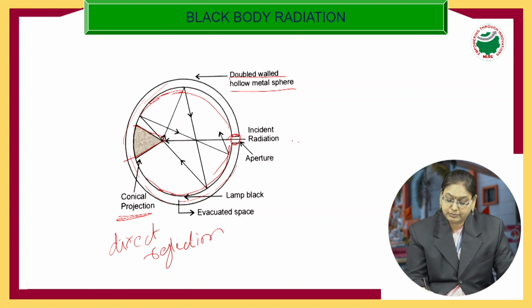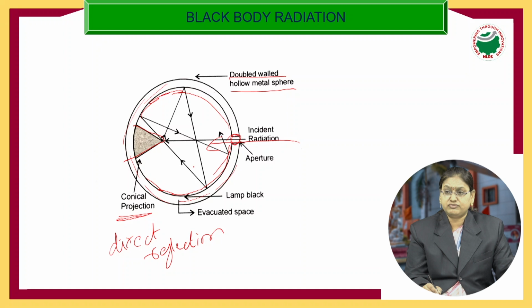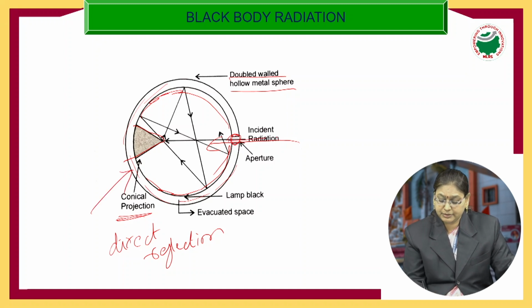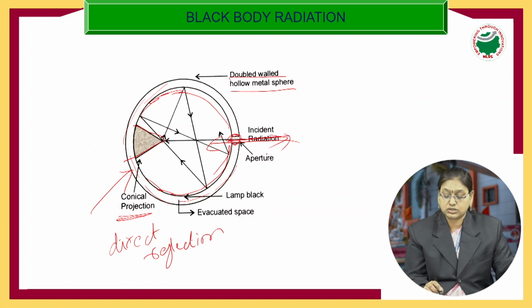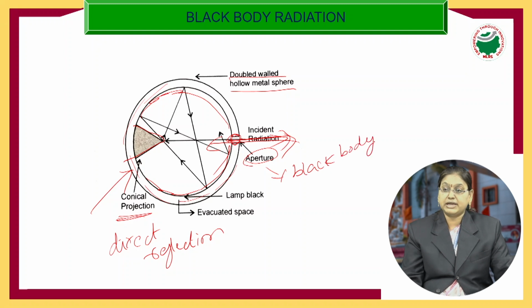Now when light enters this hollow metal sphere, it undergoes multiple reflections, and after some time the radiation is absorbed by the lamp black. When you heat this black body radiator, it will emit all the radiation through this hole. Whatever radiation it has absorbed, all of it is emitted through this hole. So this hole or aperture is regarded as our black body.